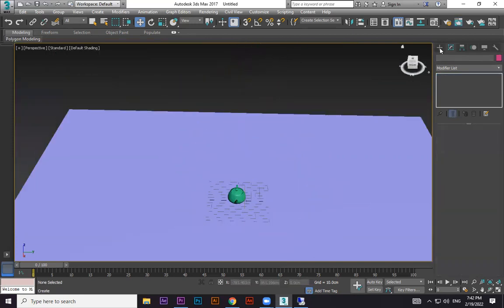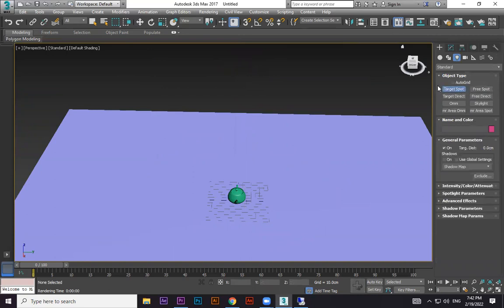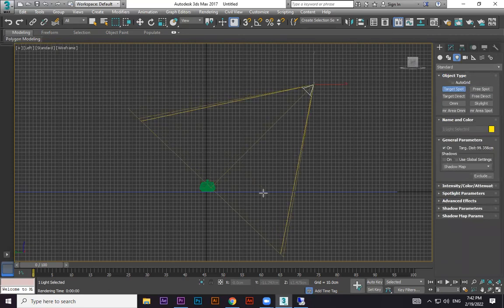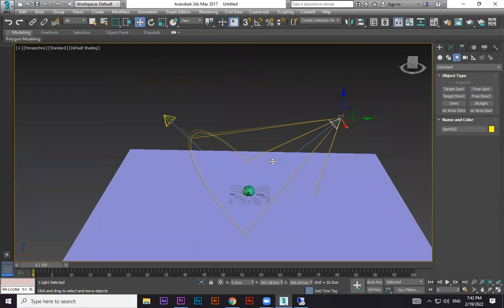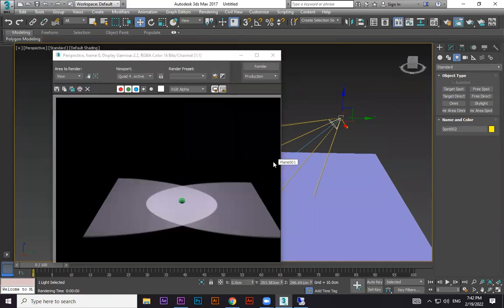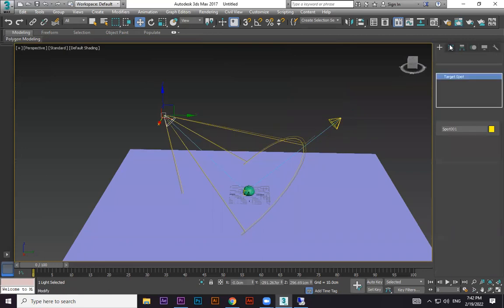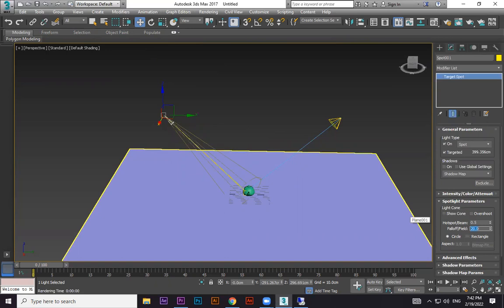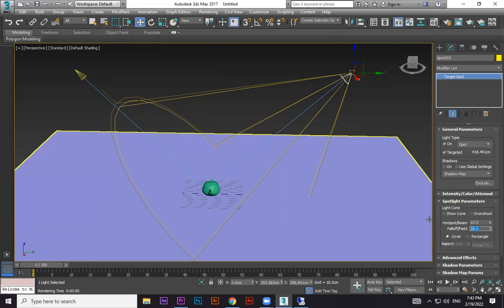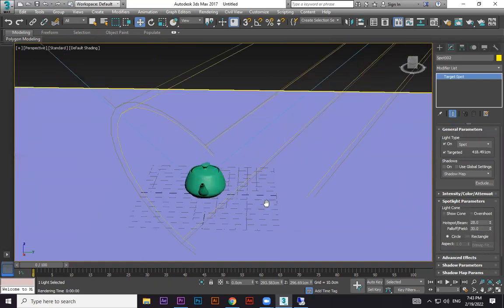But if I'm doing this with a target spotlight, go to the left view. See, from here to here, I targeted this one. Right? Shift and take a copy. Two targets I can do now. So both are targeting the same subject, right? And this hotspot we're going to make smaller. Hotspot I'm going to make smaller. Falloff, if you do it, both will adjust automatically. Let's do it in 20, 30. F9.